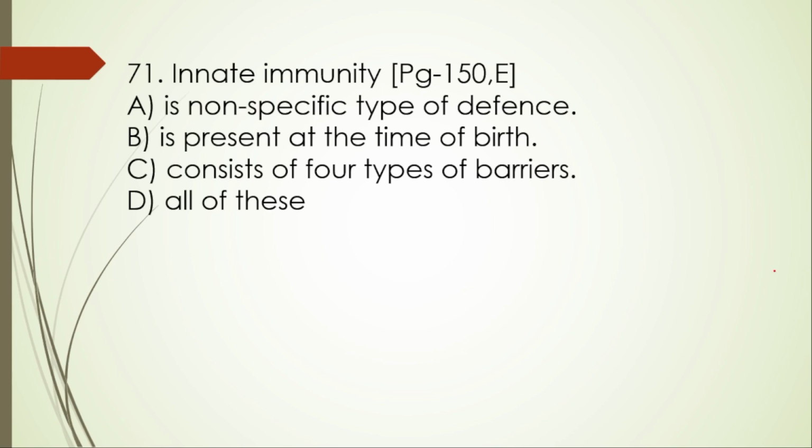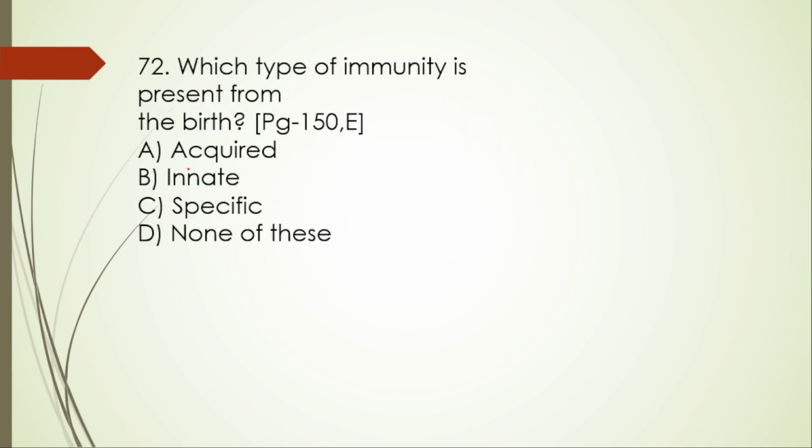For example, if I go for the 4 types of barrier, physical barrier is the skin, and then physiological barrier is the stomach acid, whereas cellular barrier is the white blood cells like neutrophils and monocytes, and cytokine barrier, if I say, interferons. So this is also correct. We will go with the option all of this is right.